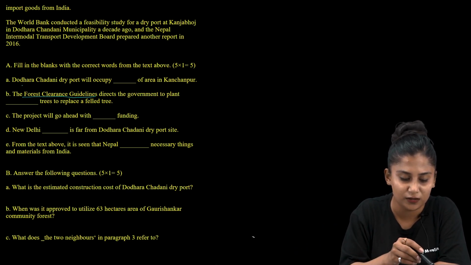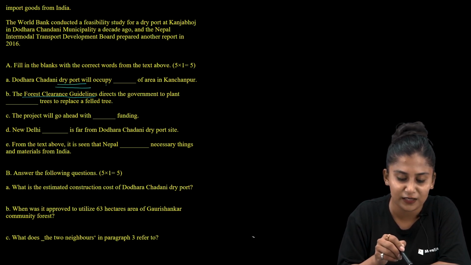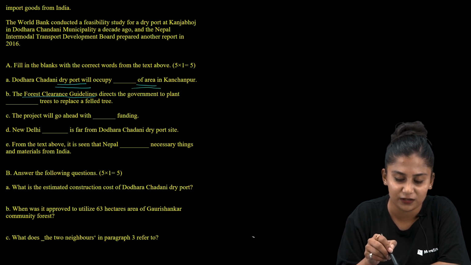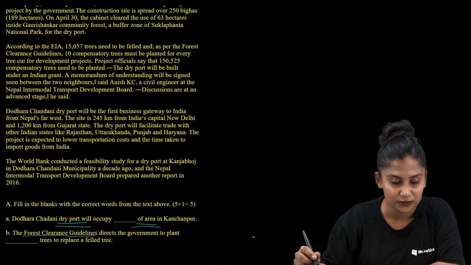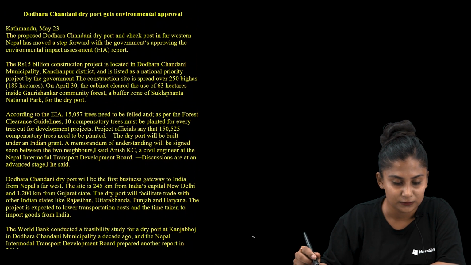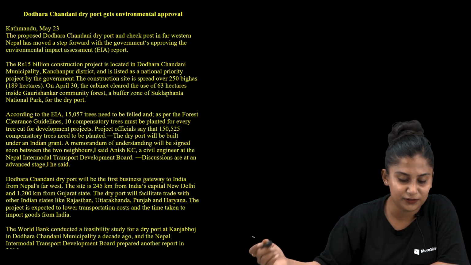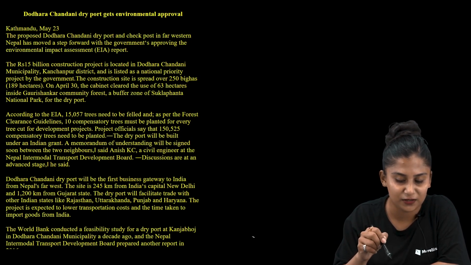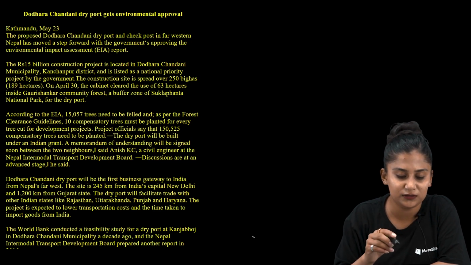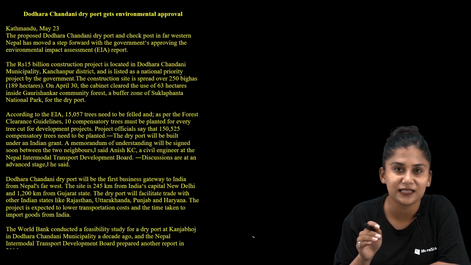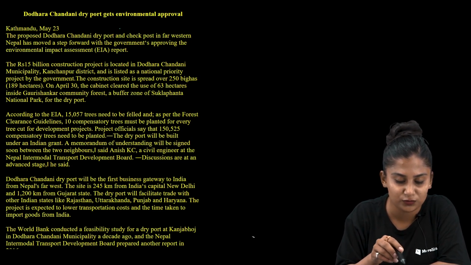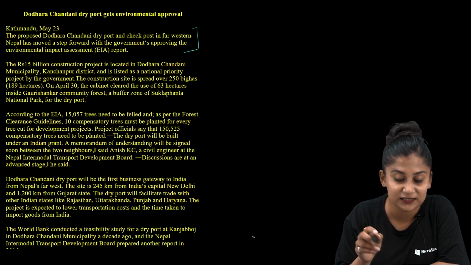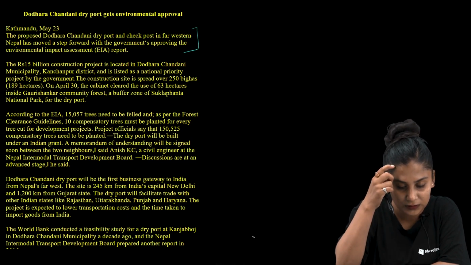So here in question number A, let us mark dry port as our keyword, and then mark area as our keyword, and then let us search accordingly. Let us go to the first paragraph and then the second one. Let us just use the technique of skimming and scanning whenever we are dealing with these reading passages. So Doraha Chandani dry port, I don't see any numbers in the first paragraph, so I'm skipping it. Let us get into the second one.